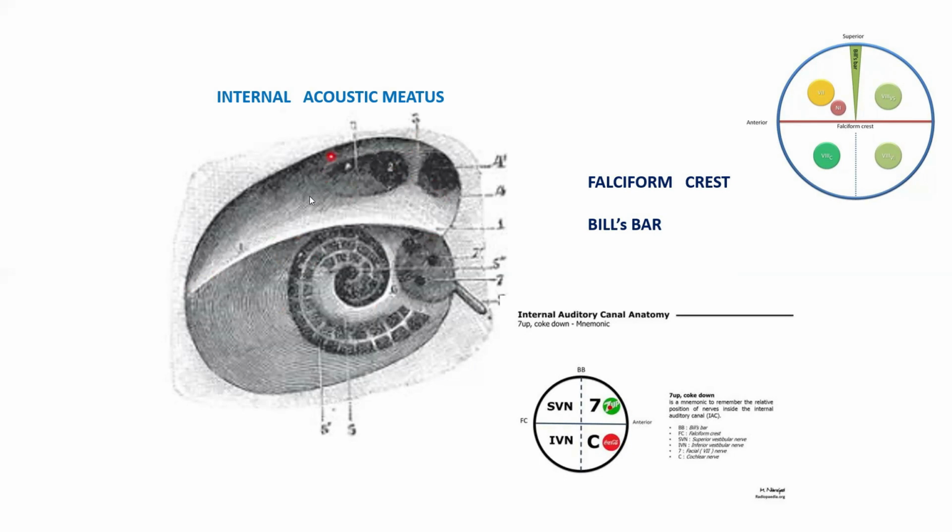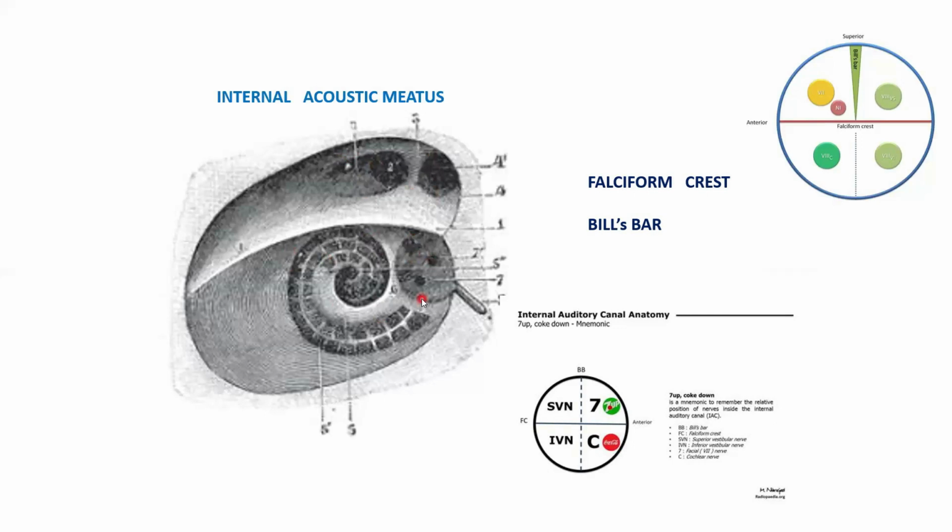The antero-superior part of the internal acoustic meatus is traversed by the facial nerve. Immediately behind it, we have the superior division of the vestibular nerve. Below the falciform crest, anteriorly we have the cochlear division of the eighth nerve. Behind that, we have the inferior division of the vestibular nerve.